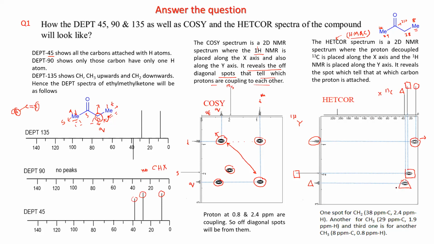So these are the three different spots you will be expecting. Now check your answer and find out whether you are getting these or not.